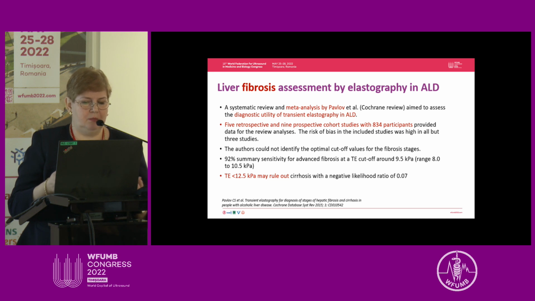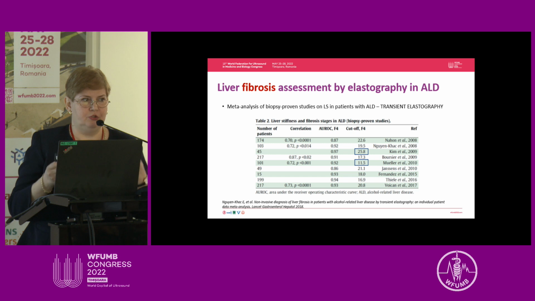And as a conclusion, a cutoff value of 12.5 kilopascals may rule out actually liver cirrhosis, but they couldn't reach an optimal cutoff value actually. A more recent meta-analysis has the same problem. You have here the variability of the cutoffs, and they looked only for liver cirrhosis, and the cutoff varied from 11 kilopascals to 25 kilopascals, so a very broad range of values that they have found.